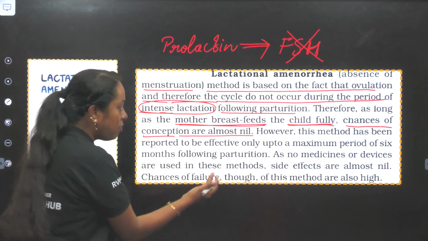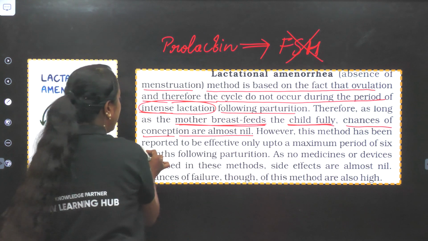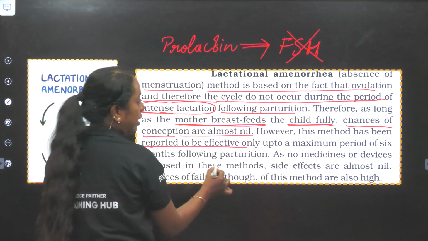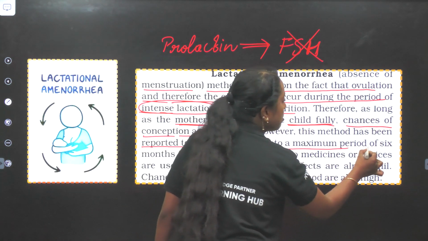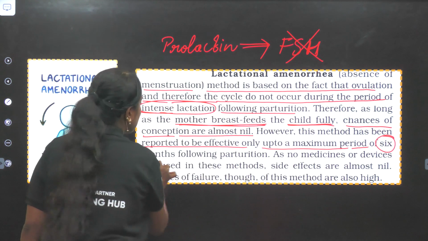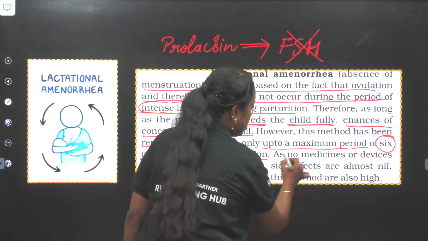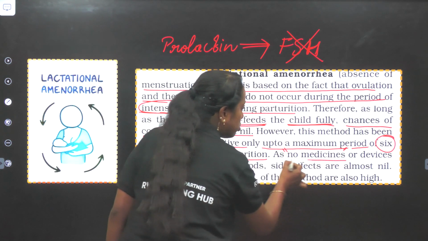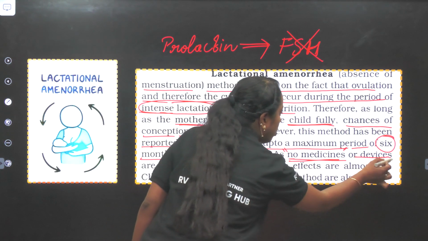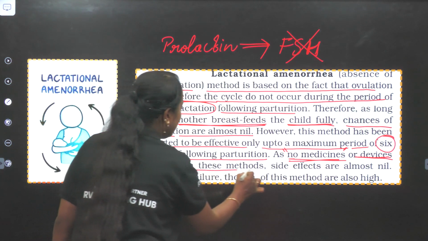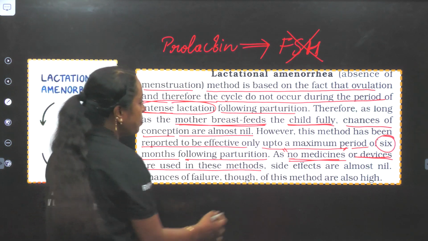However, this method has been reported to be effective only up to the maximum period of how many months? 6 months following parturition. No medicine or devices are used in these methods we studied.